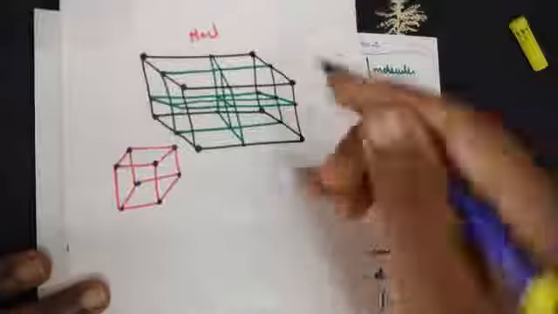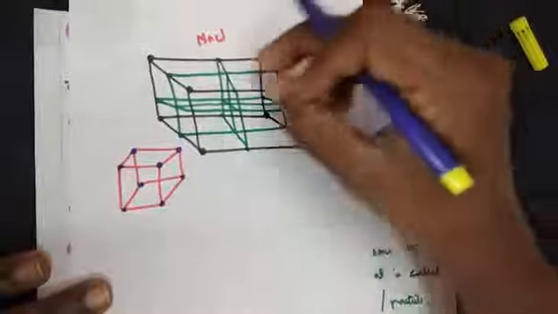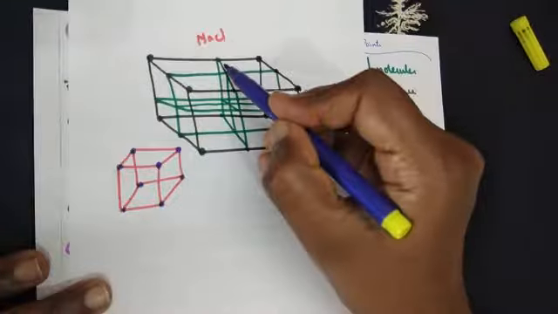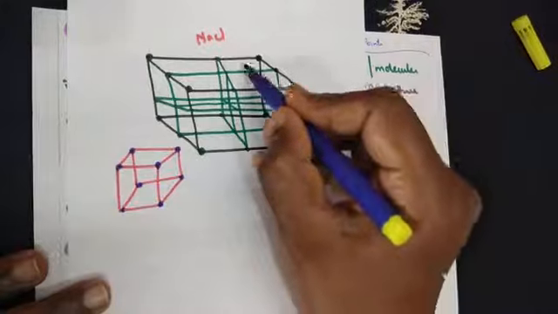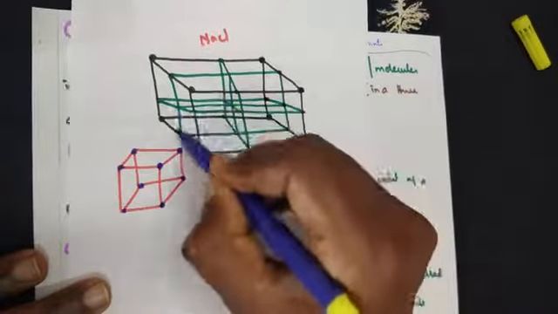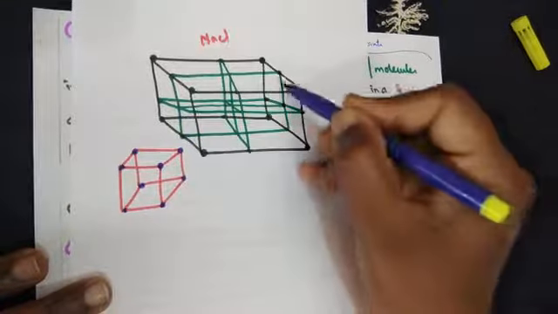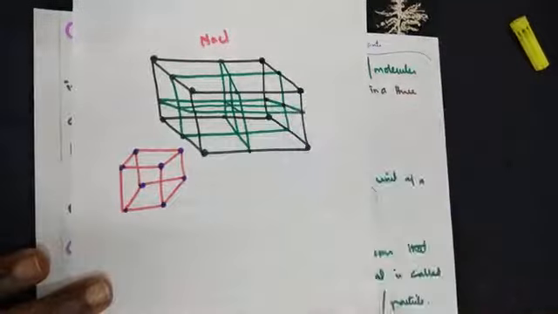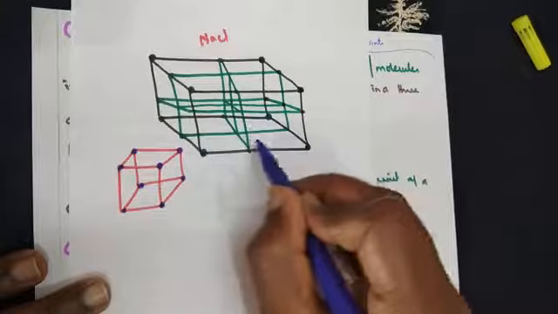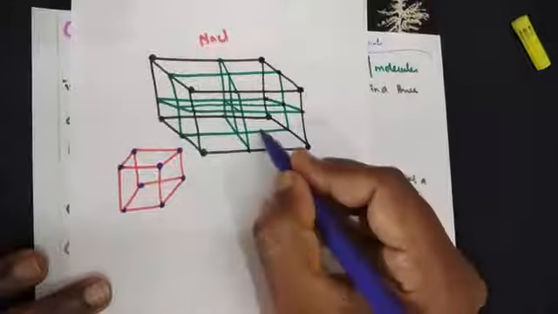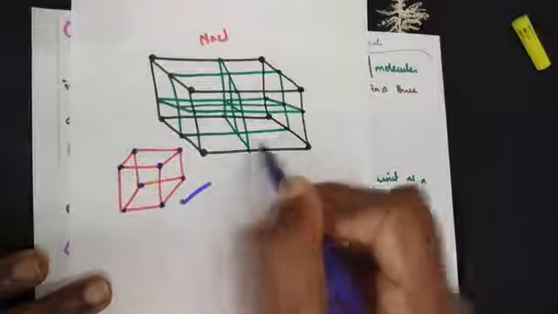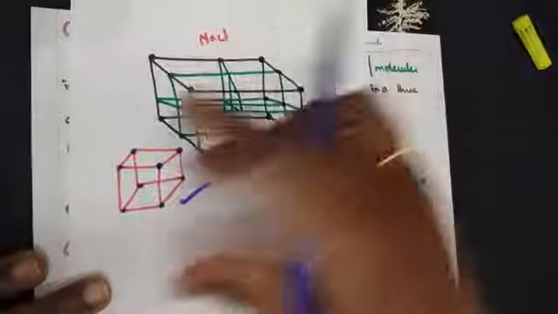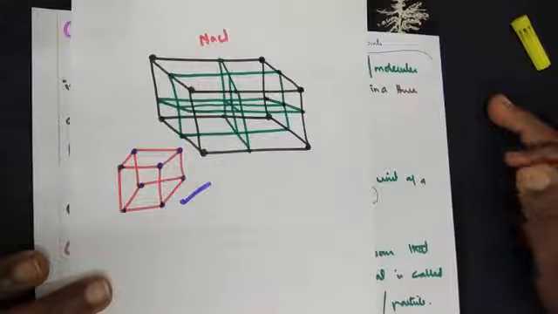Let's draw once again. Now if you look into this, each side is divided into four divisions: 1, 2, 3, 4. This side, 1, 2, 3, 4. This direction, 1, 2, 3, 4. The lower direction, 1, 2, 3, 4. Now this one will be the smallest. So like this, many parts being attached gives us the whole structure of a crystal.